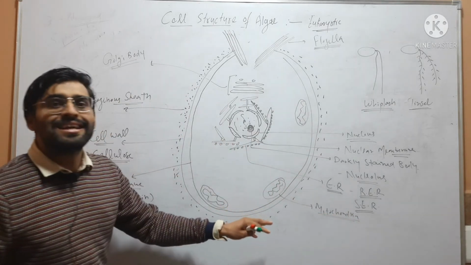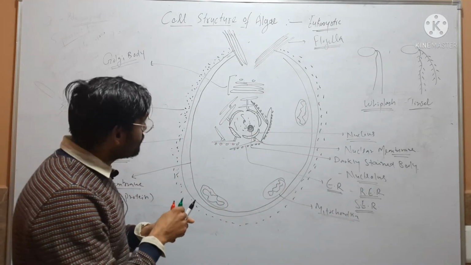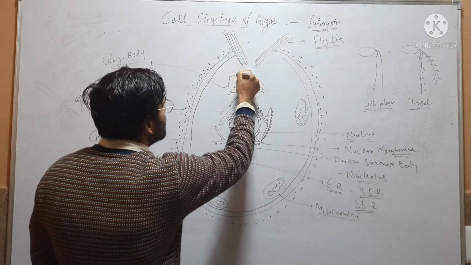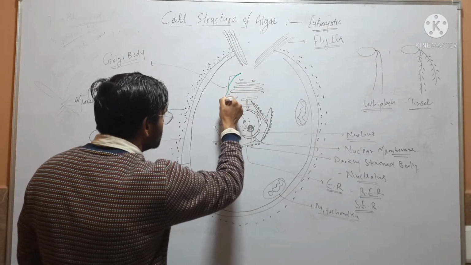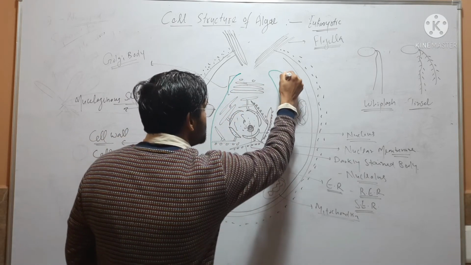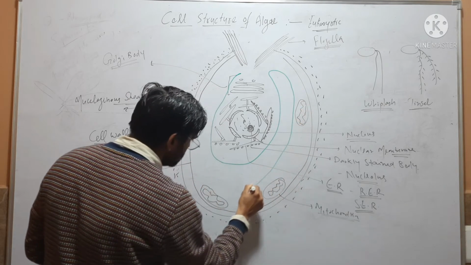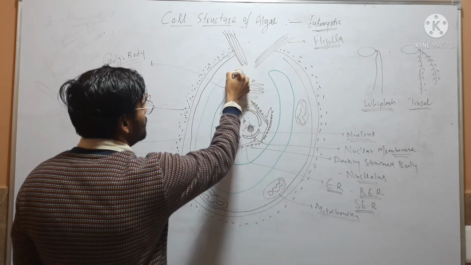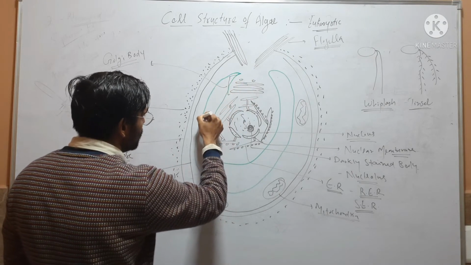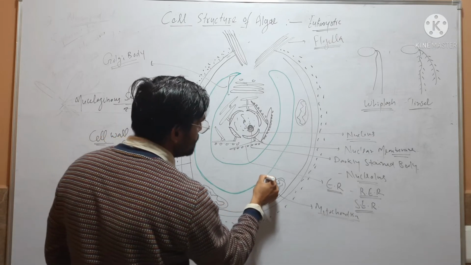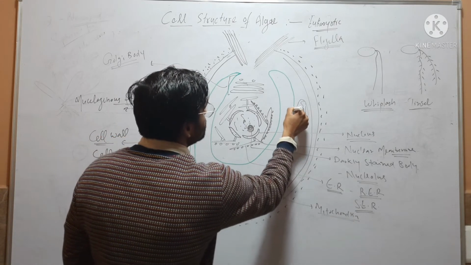which perform respiration. And the most important organelle of this algae is the cup-shaped single chloroplast. So here a cup-shaped chloroplast is present. Shape of this chloroplast may vary from species to species.